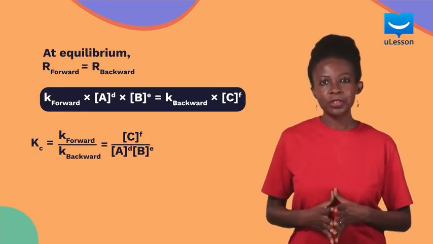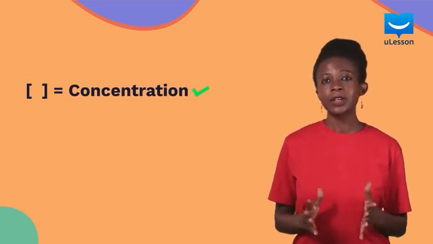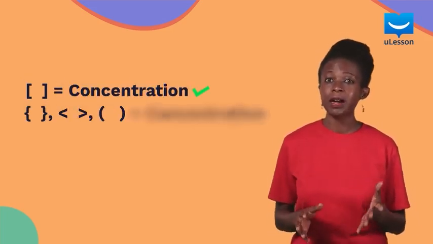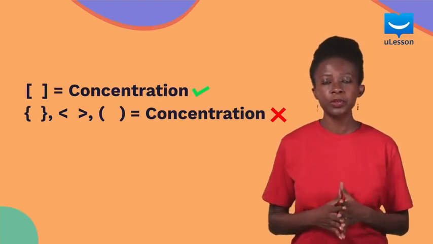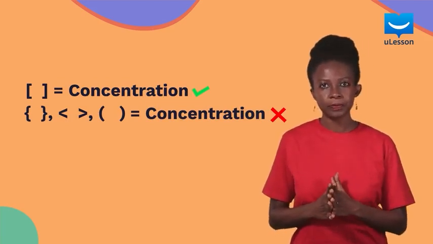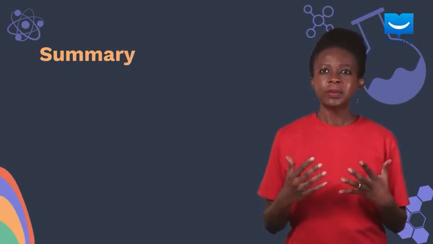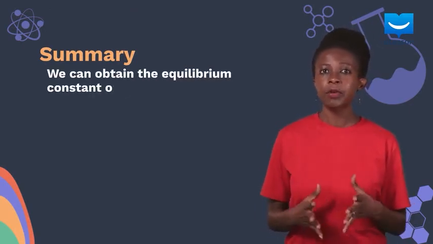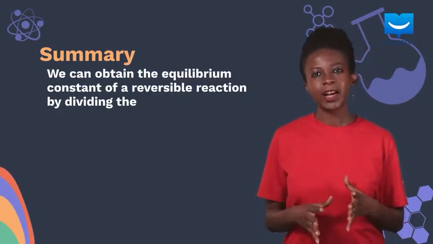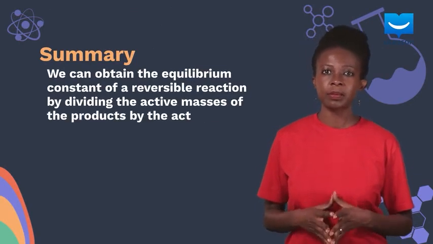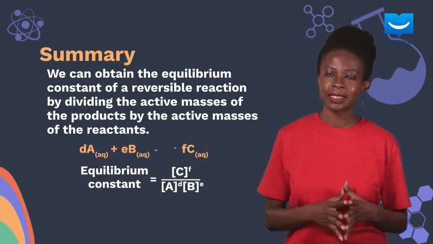One last thing that I want you to note is that I have intentionally used square brackets to represent concentration. Curly brackets or round parentheses are unacceptable and should not be used to represent concentration. In summary, the whole idea of this lesson is that we can obtain the equilibrium constant of a reversible reaction by dividing the active masses of the products by the active masses of the reactants.